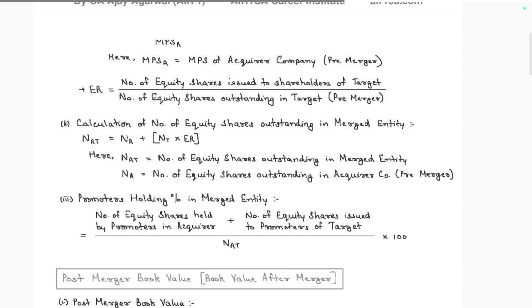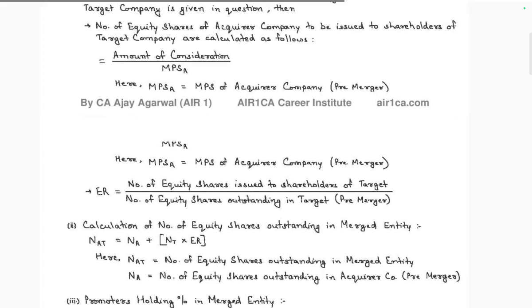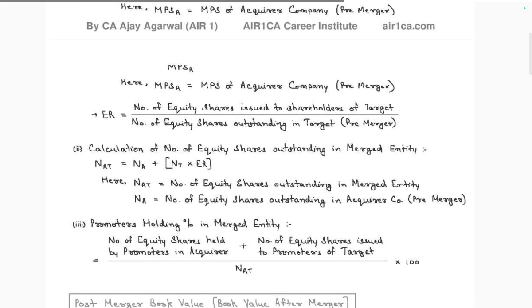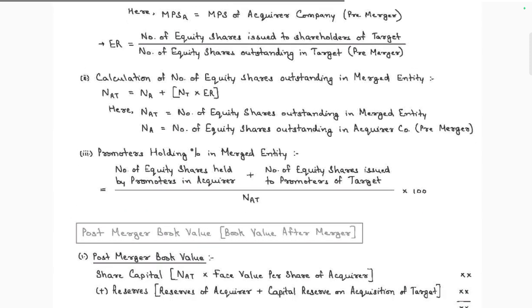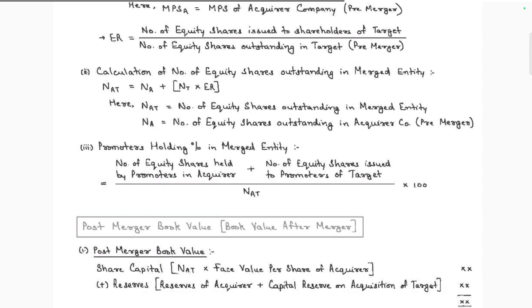Calculating the number of equity shares outstanding after the merger: N after merger is equal to NA plus NT times ER. The number of shares outstanding for the merger is equal to the number of equity shares outstanding of the acquirer pre-merger plus the shares issued to the target. The promoter percentage post-merger is the pre-merger number of equity shares held by the promoter of the acquirer plus the number of equity shares issued to the promoters of the target. Adding both gives the number of equity shares outstanding for the merger equity, the total outstanding shares, and 100 is the promoter holding of the merged equity, for them alone.